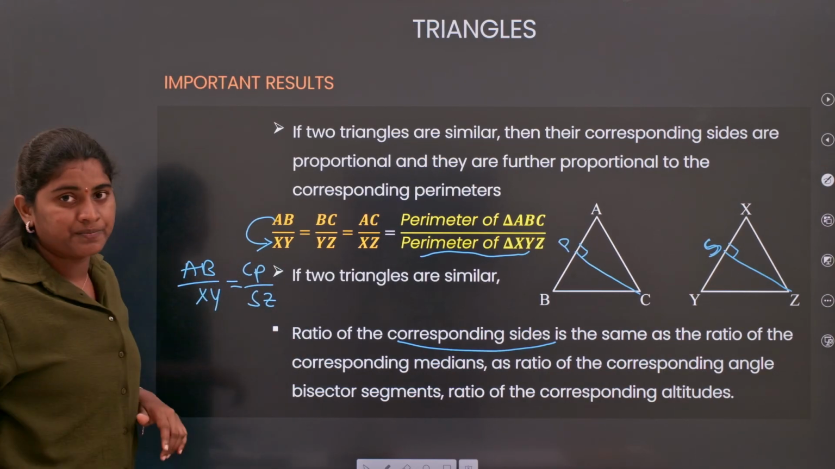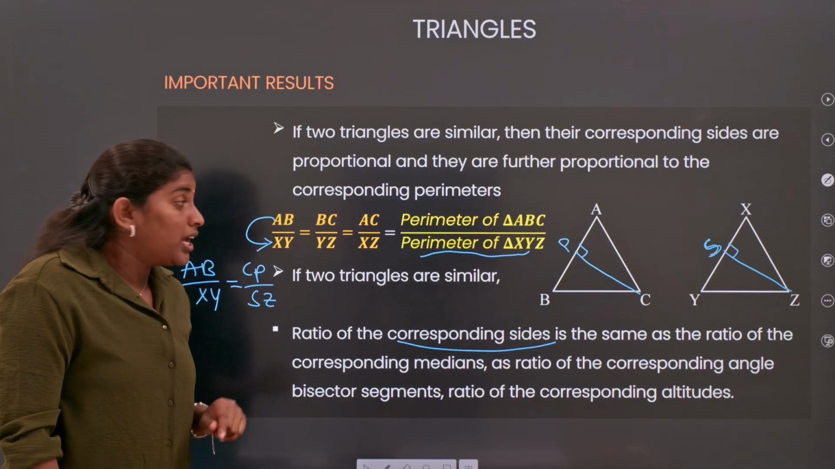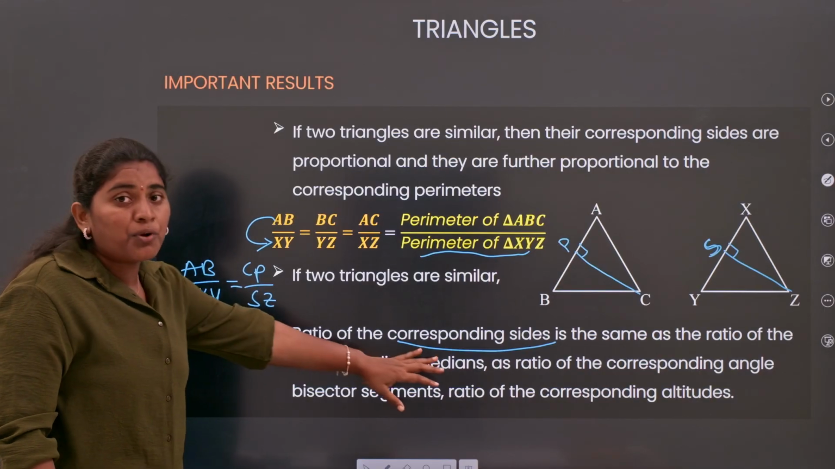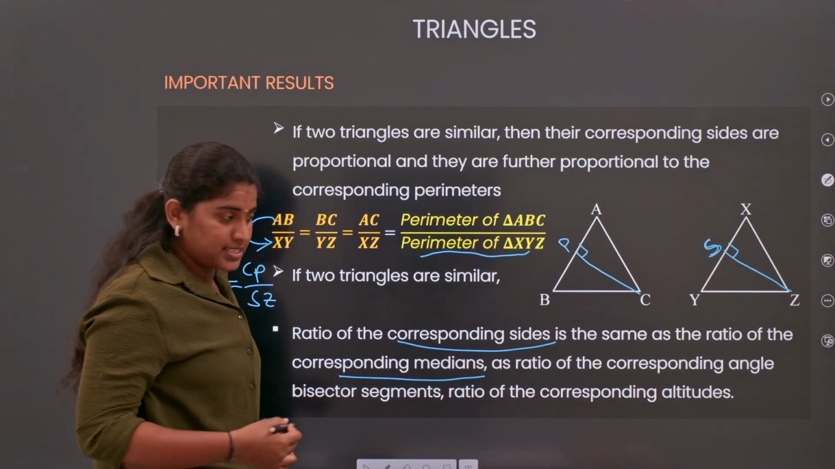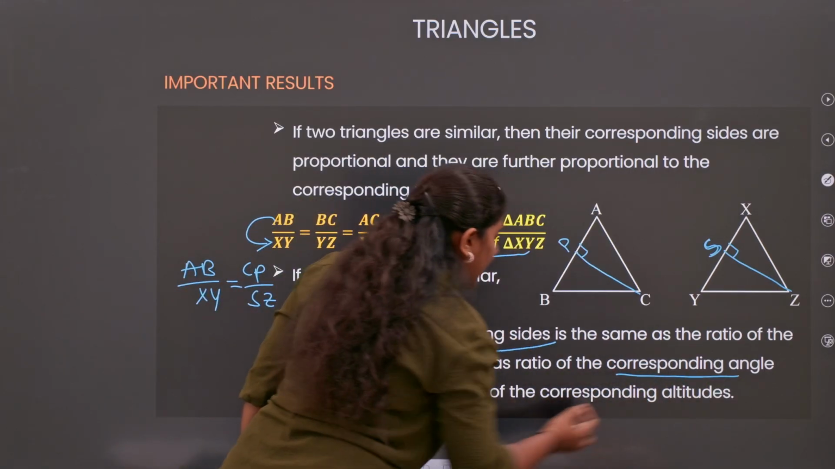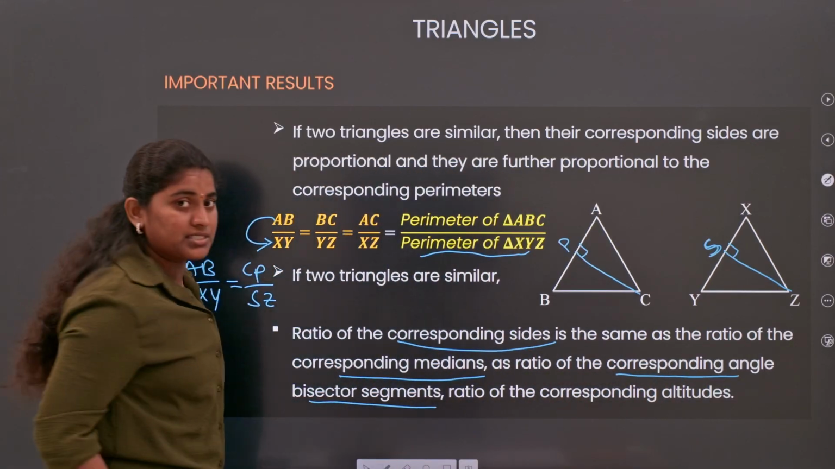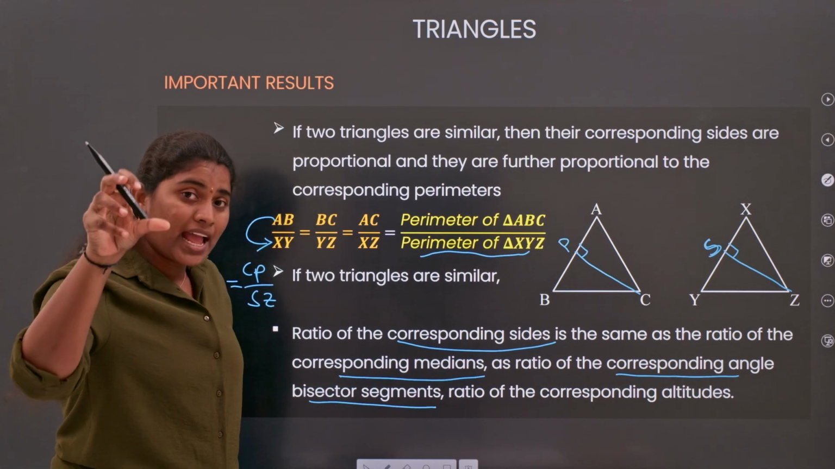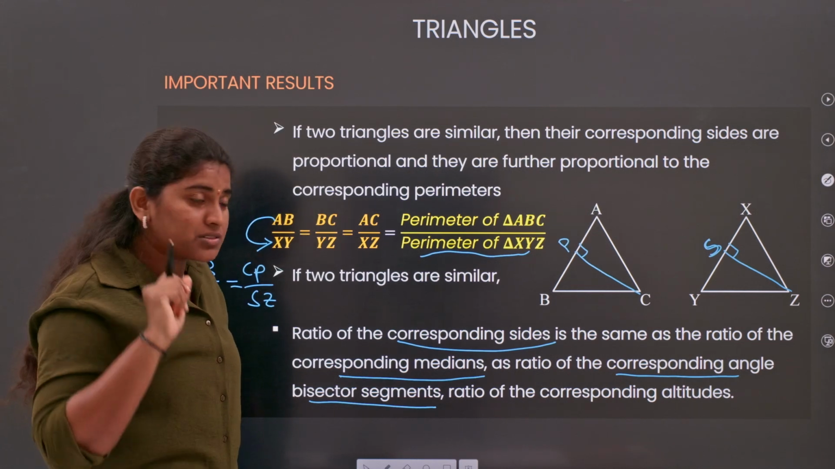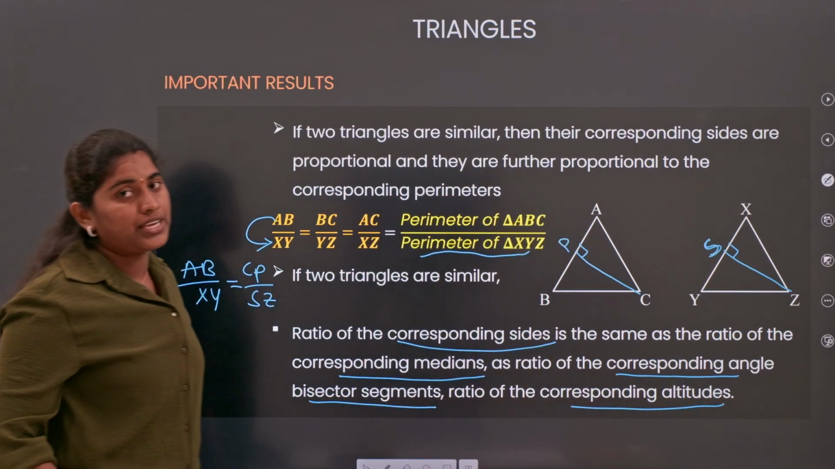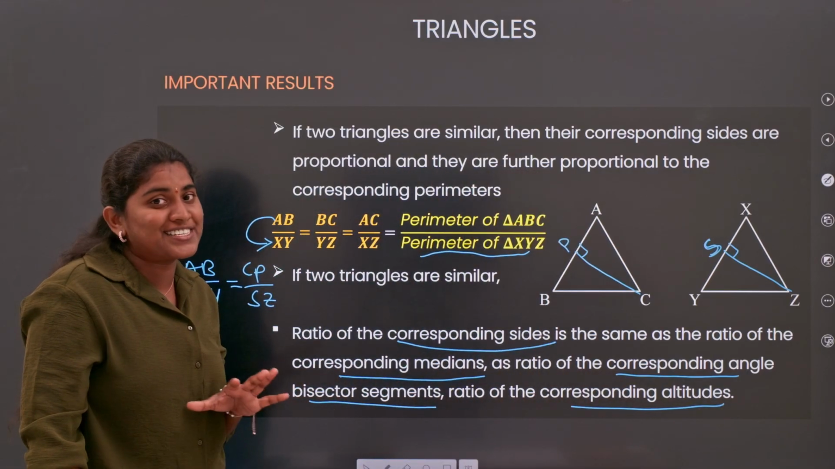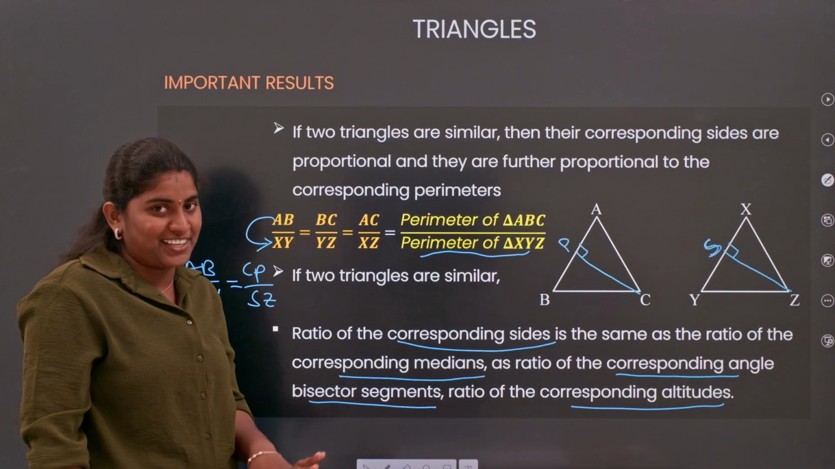In the same way, the ratio of corresponding sides will be equal to the ratio of the corresponding medians and the corresponding angle bisector segments. It means if you are taking the angle bisectors, those segments will also be in the same ratio. And corresponding altitudes are also in that ratio. You need to consider the ratios for your similar triangles.